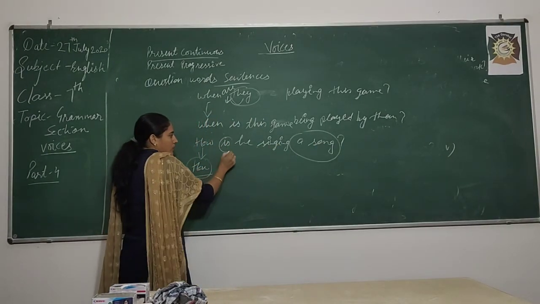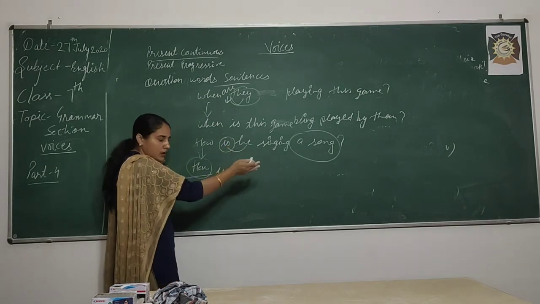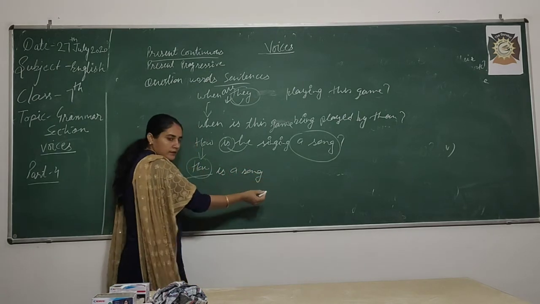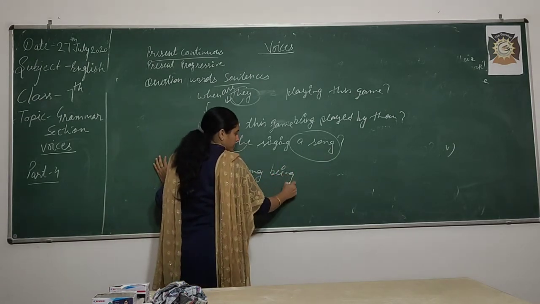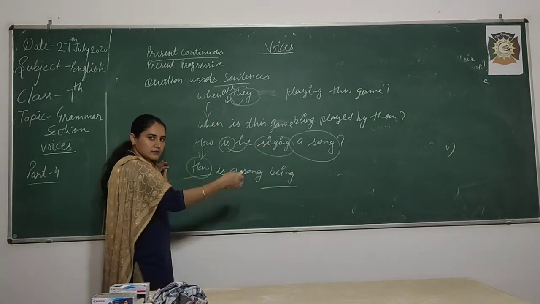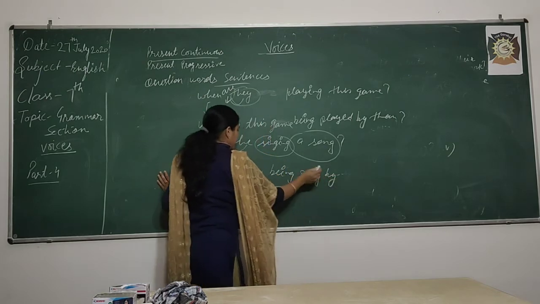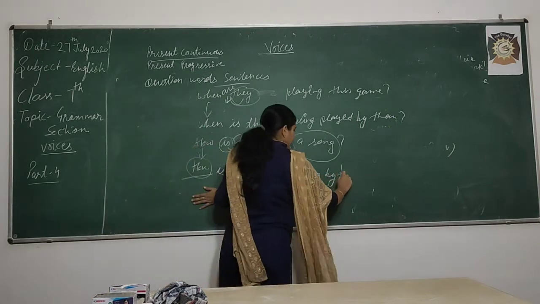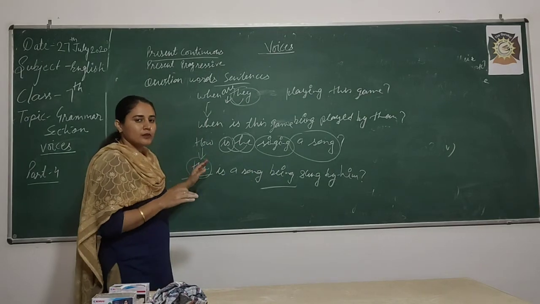How is used according to he; again is is coming because that is singular. How is a song being, third form of sing: sing, sang, sung, by, what is the objective case of he? Him. By him.